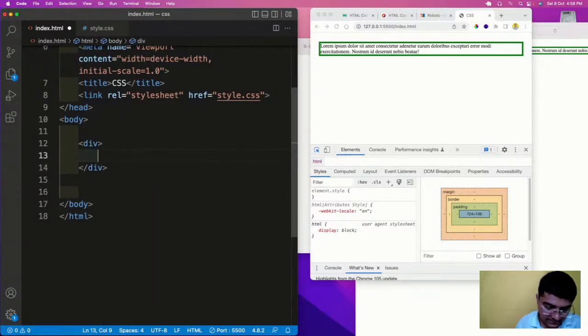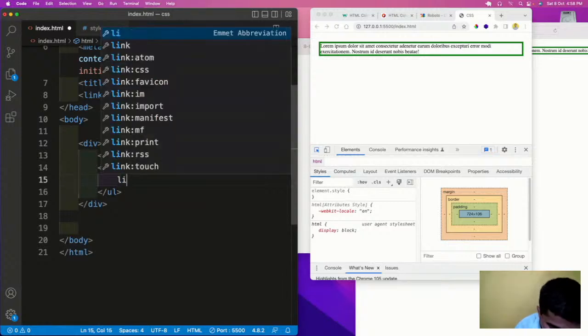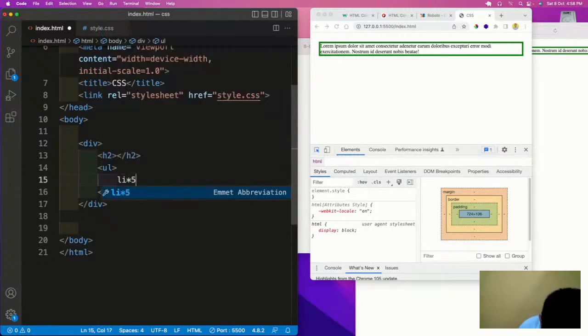A div. Inside this div we have an h2, and after this h2 we have an unordered list, and in this we have li times 5.